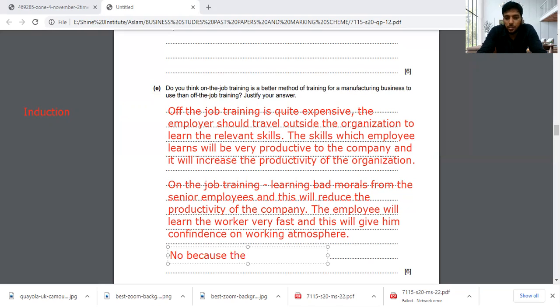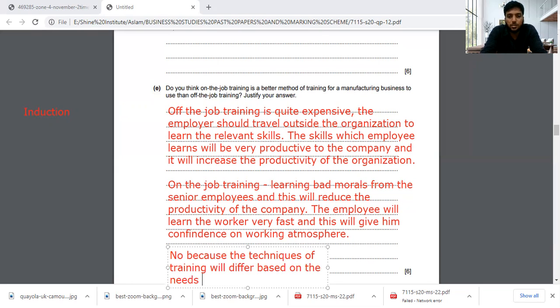Because the techniques of training will differ based on the needs of the organization. How come it becomes the needs of the organization? You can say, I'll make it a bit long.